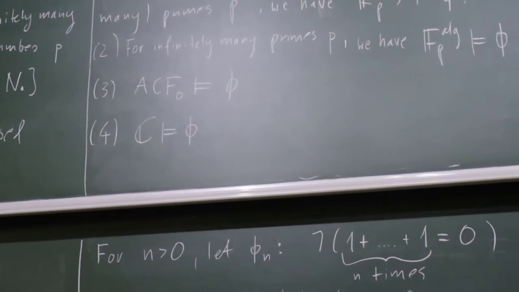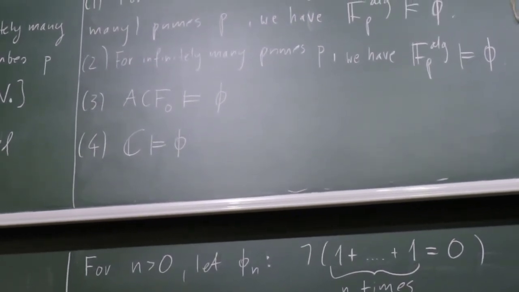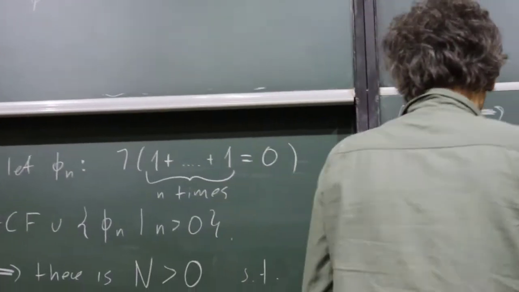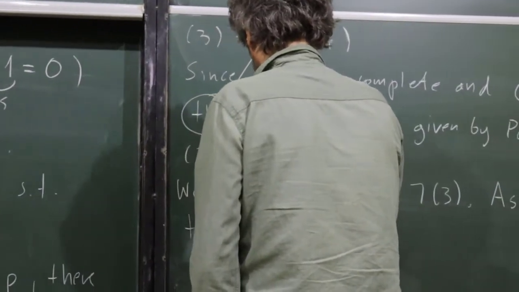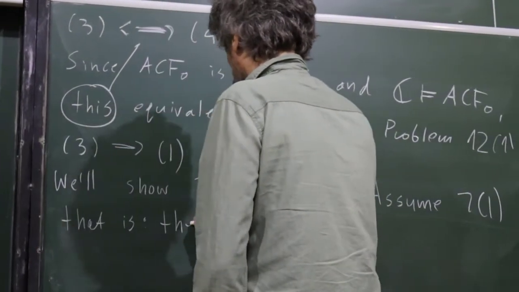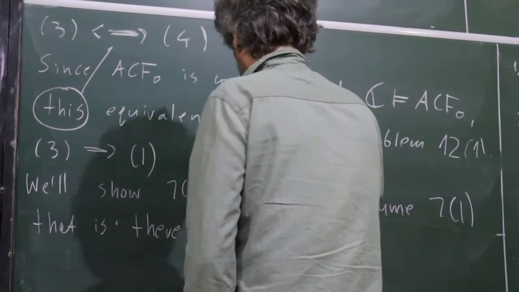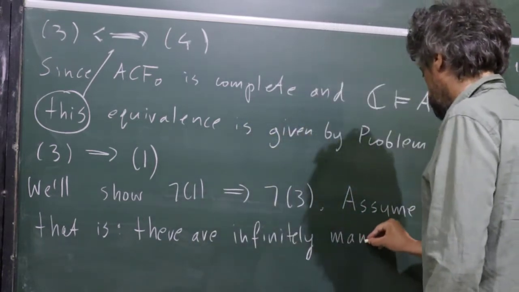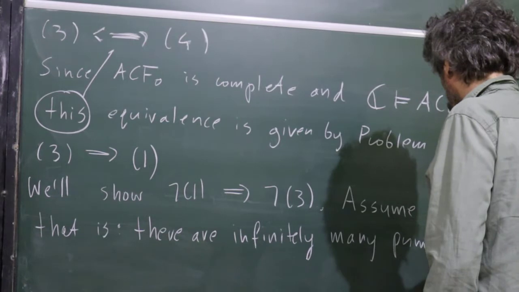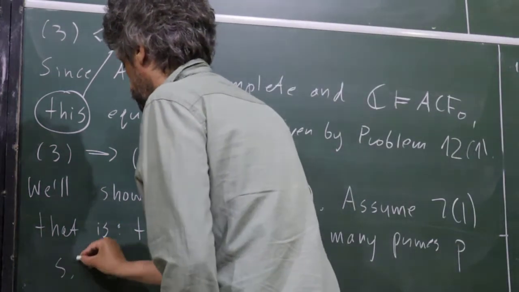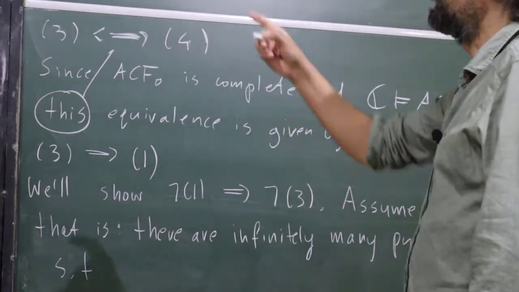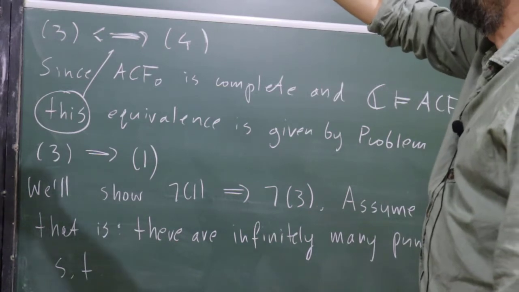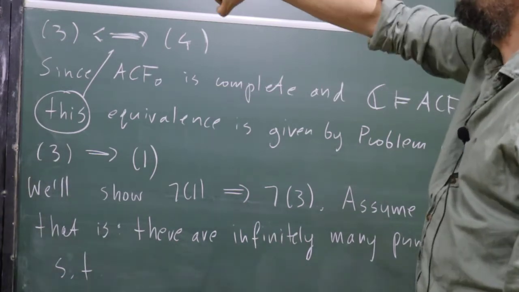So its negation is that there are infinitely many primes where the opposite happens, such that it is not true that phi is true in FP-arch, that means that the negation is true.